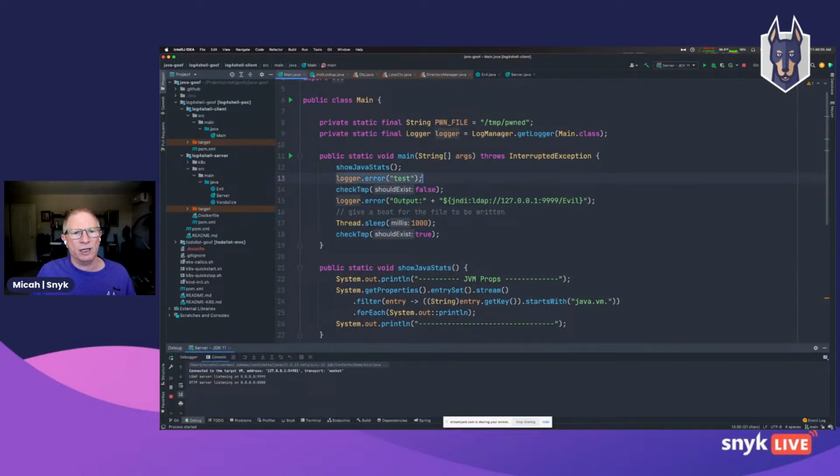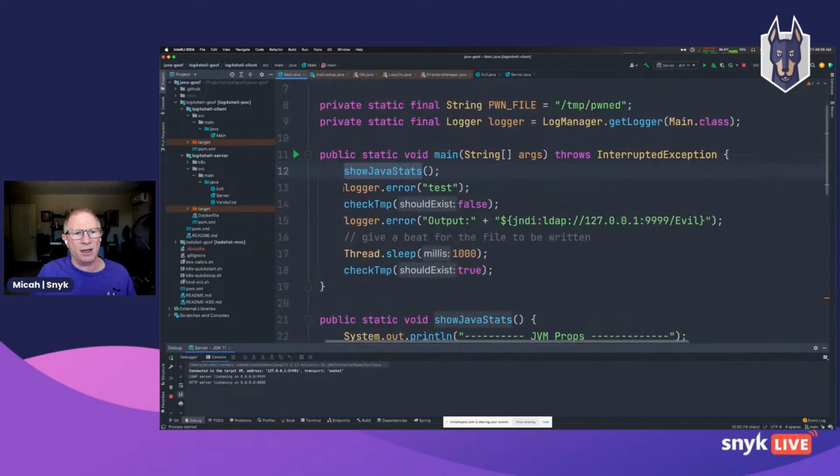The first thing we're going to do is show some Java stats. That's just about the running JVM. Then we're going to do a normal log output, just a test of our logger. The next thing it's going to do is check for the existence of a temp file. And at this point, that temp file shouldn't exist because as a proof of concept, what we're ultimately going to do is write a temp file to prove that this is a remote code execution issue. But at this stage, that temp file should not yet exist.